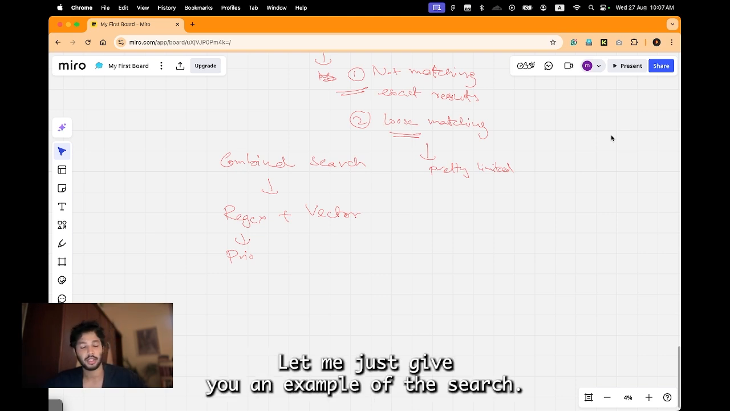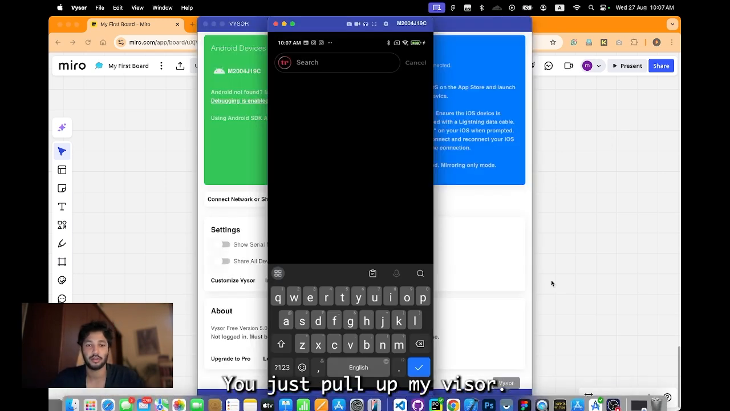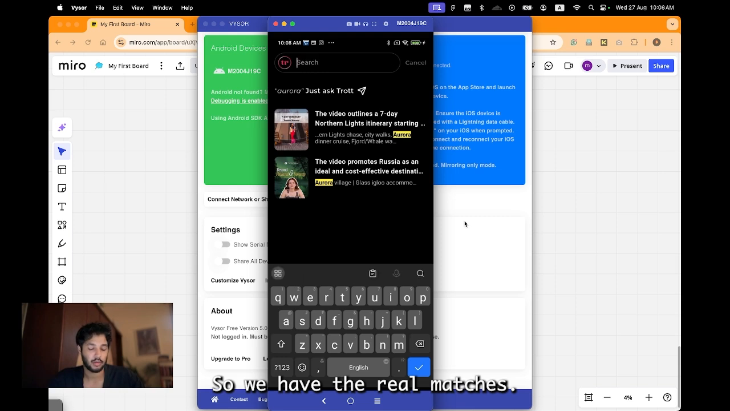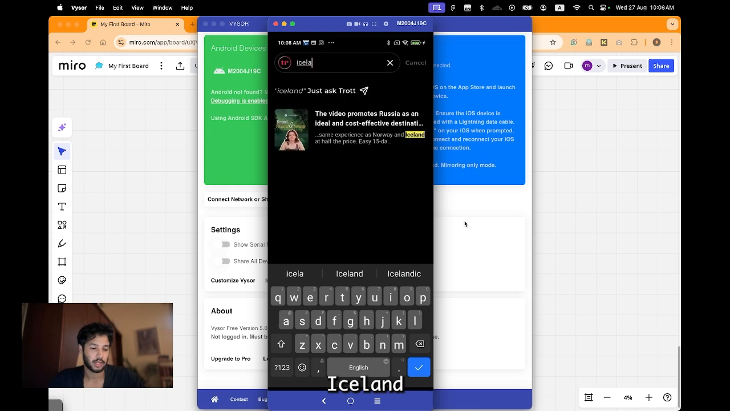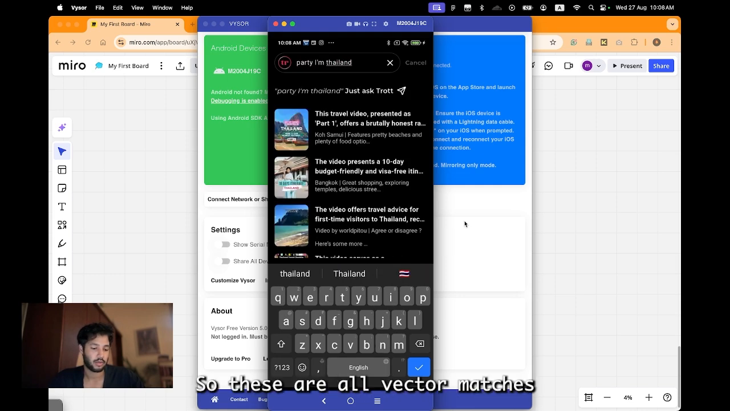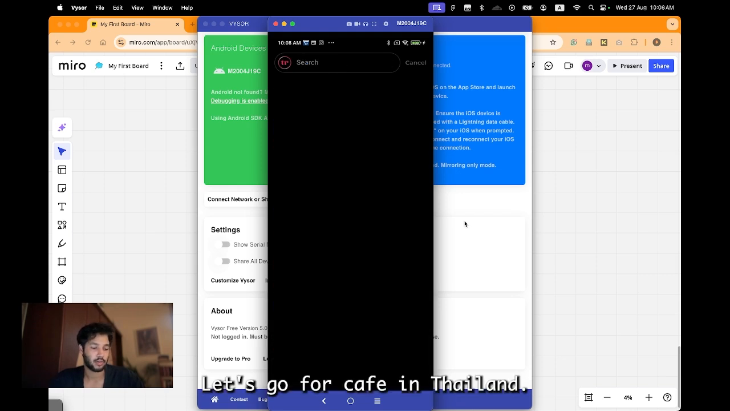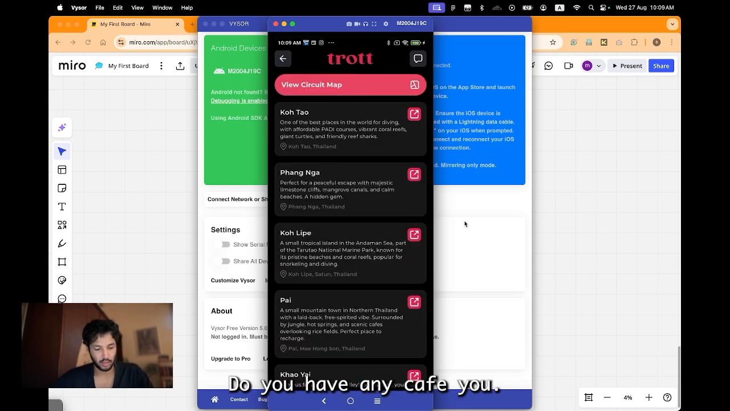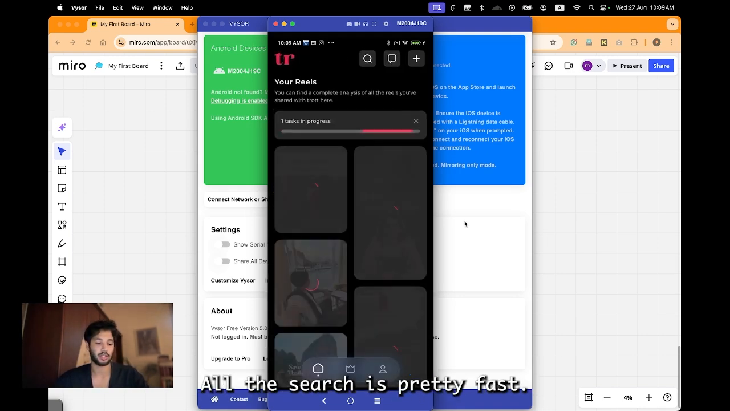Okay, let me give you an example of the search. Let me pull up my viewer. Let's say for exact matches we go with Aurora. So we have the Aurora matches. Let's go with Northern Lights. It catches Iceland, a party in Thailand. See, these are all vector matches. Food in Thailand. Okay, let's go for cafe in Thailand. Do we have any cafe here? Yes, we have a mention of a cafe. So it works pretty well, right? All the searches work, and it is pretty fast.